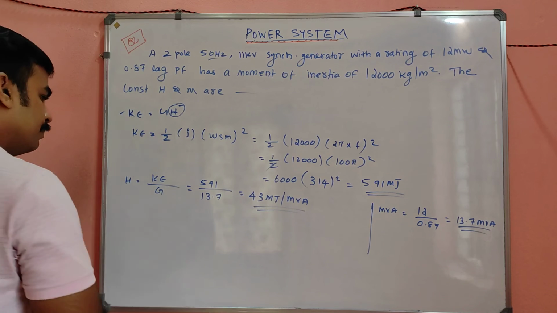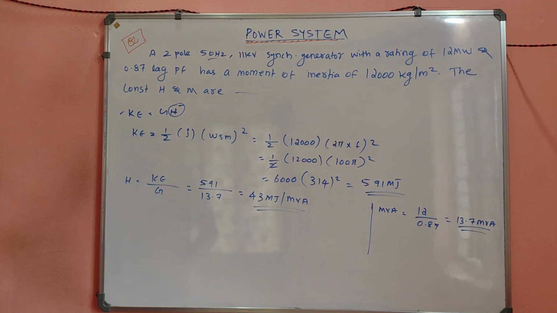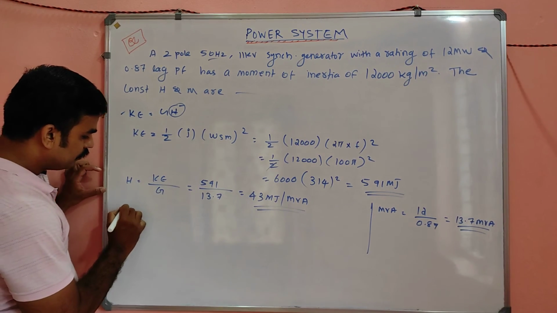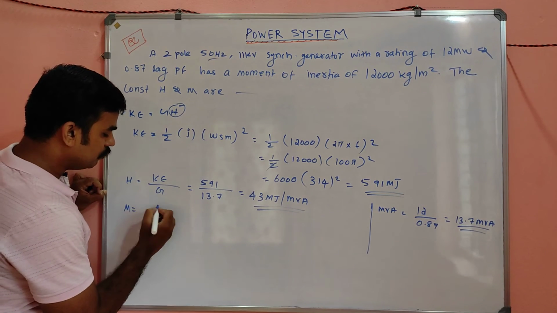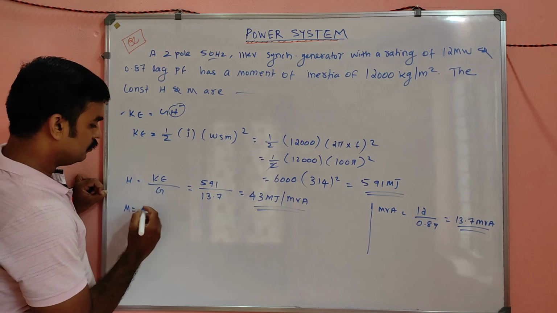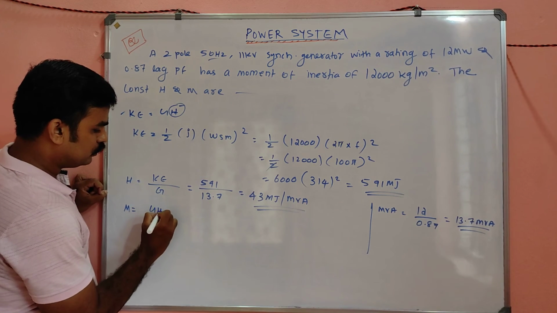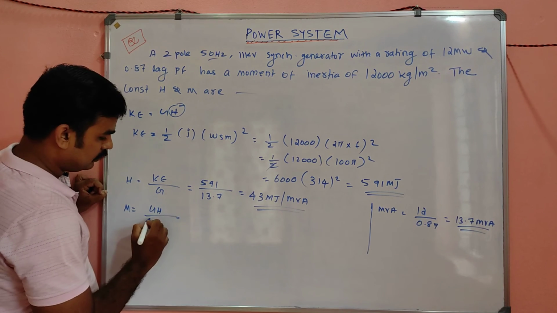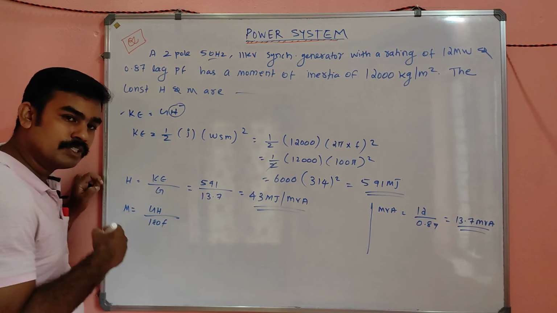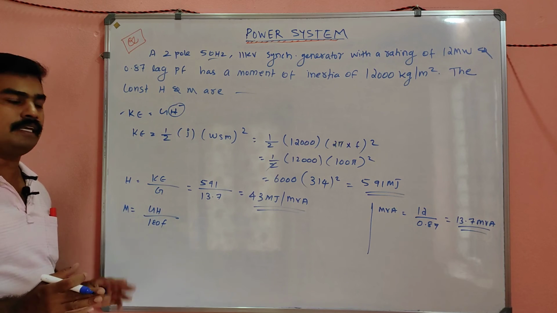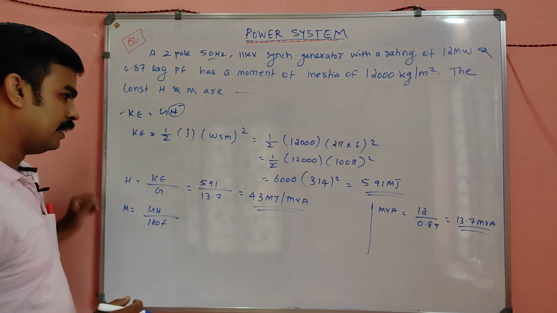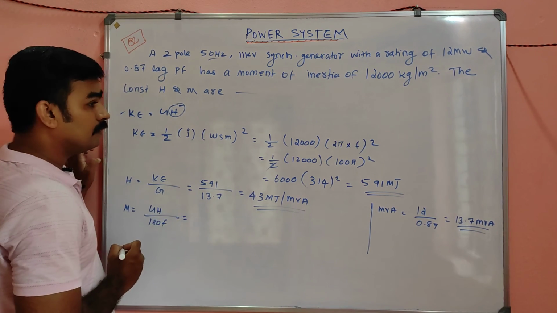How can we find M, my dears? If you have the knowledge of H, you can easily find M. M is equal to GH divided by 180 F, in terms of electrical degree. If they are not asking specifically, you can go for the electrical.